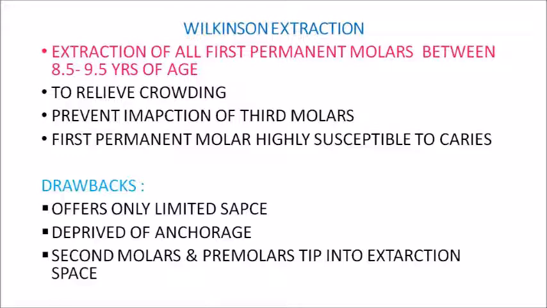Another thing is that the second molars and the second premolars will tip into the extraction space, and we will not get a proper alignment of the teeth. Both of these teeth have a tendency to tip into the extraction space. So these are the drawbacks of the Wilkinson extraction.